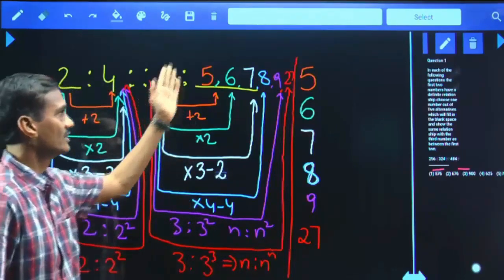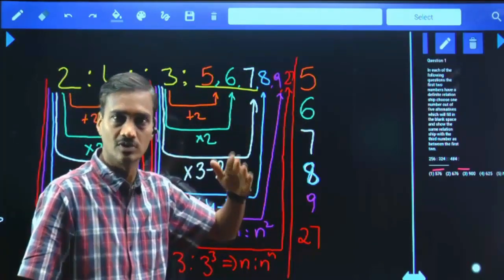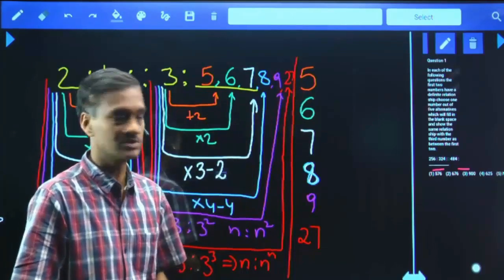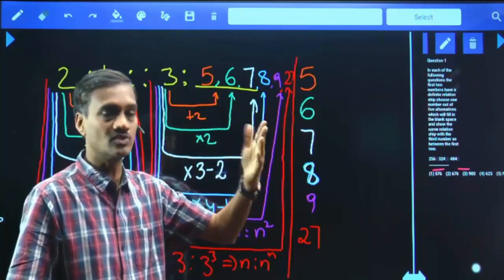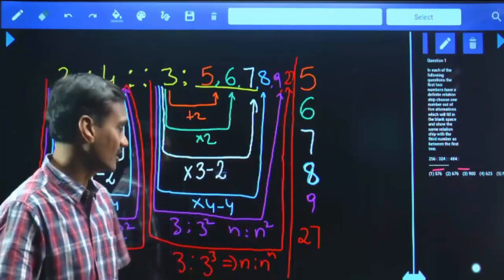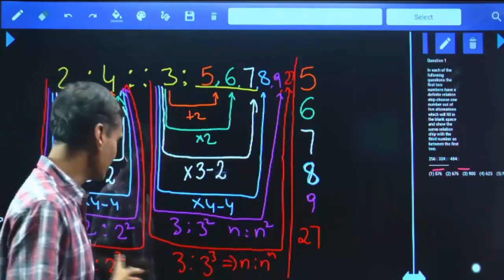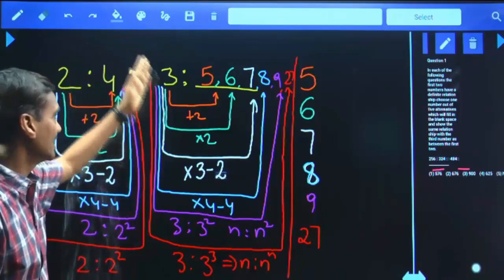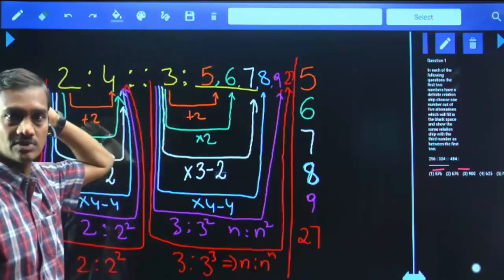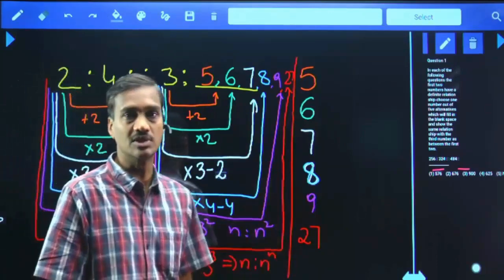If there is 5, then your answer will be 5 power 5, 3125. If there is 4, 4 power 4, 256. If there is 6, then 6 power 6, isn't it? And it's 46656. And all these are based on n power n. Are we applying the same logic or not? As there is 2, 2 is raised to its power. As there is 3, 3 is raised to its power. It is not based on square and a cube. Hence 27 is also a possible answer.